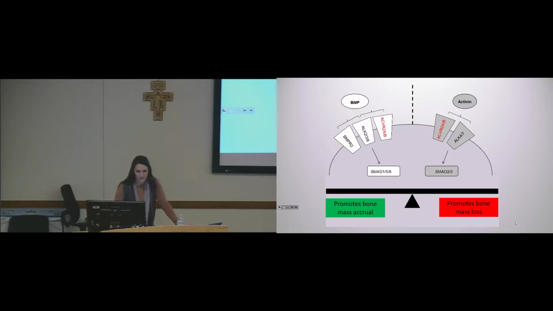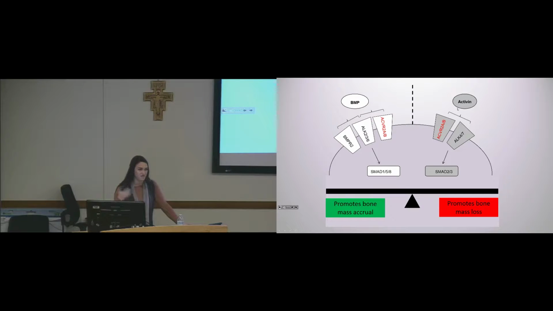So we believe that these pathways interact in a seesaw manner, so one pathway would increase at the expense of another. Kelly's project showed you that when the type 2 BMP receptor, BMPR2, is knocked out, we see an increase in bone mass due to BMPs being able to utilize that shared ACVR2A receptor. Studies show that these BMP and activin ligands compete with one another for those shared receptors, and these receptors are the exclusive type 2 receptor for the activin ligand. We actually see that in normal cells, activin has a slightly higher affinity for those receptors than BMP does.